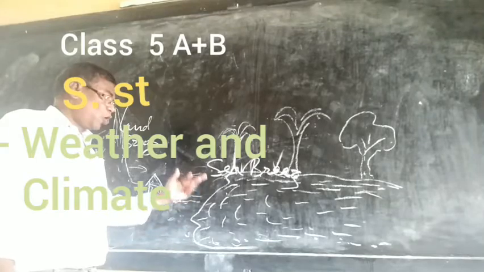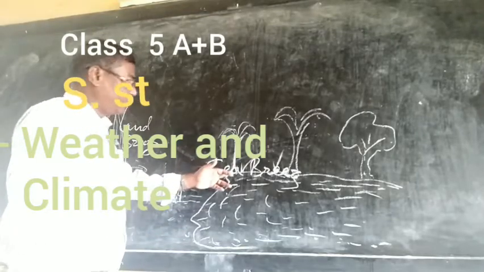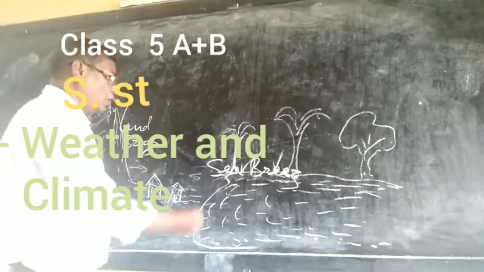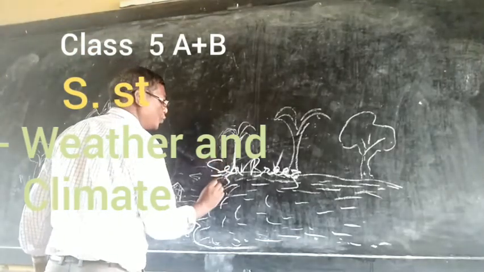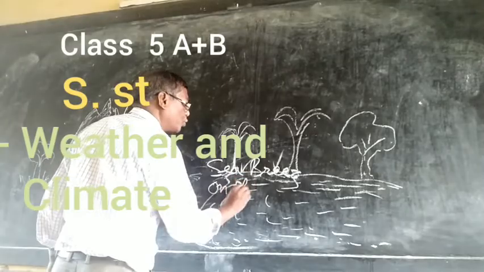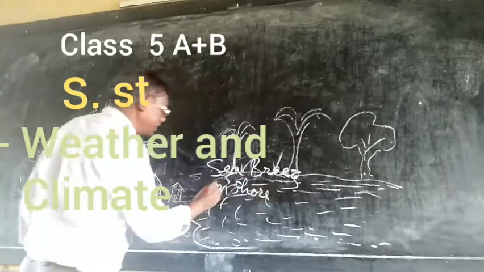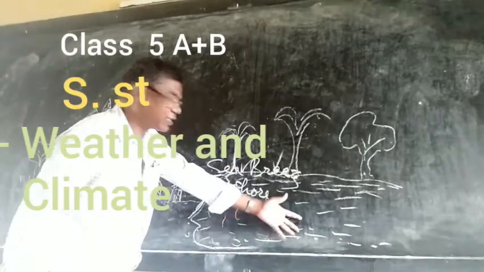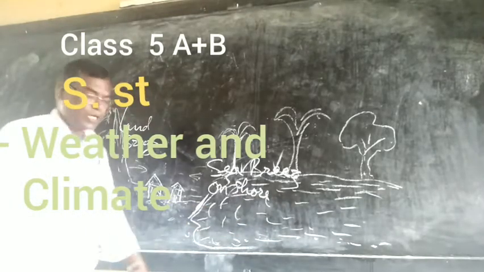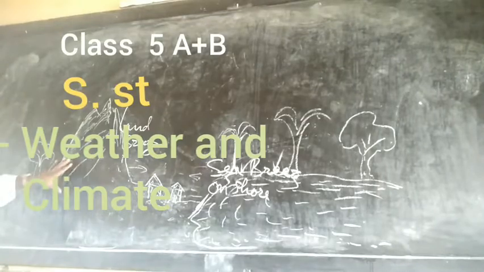Now, what is that? A sea breeze is also known as the onshore breeze. Shore means the edge, the coastal areas of the sea. Suppose this is the sea, and this is the mountain and the land.